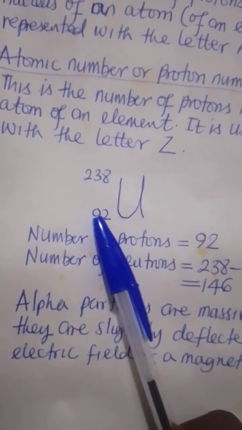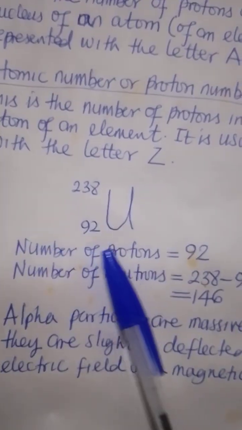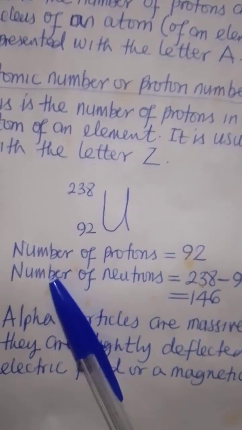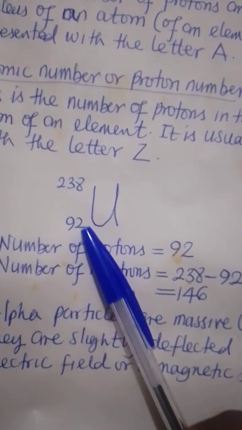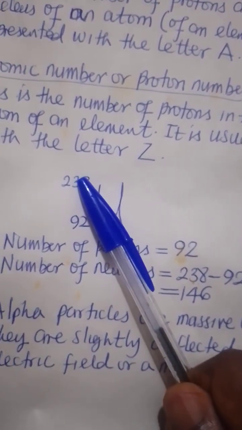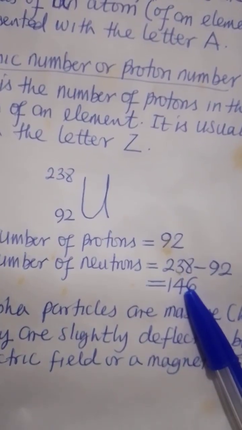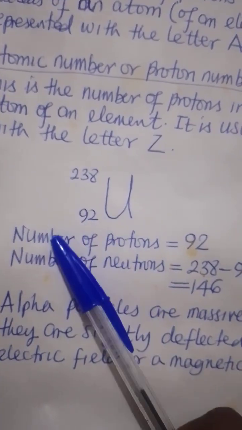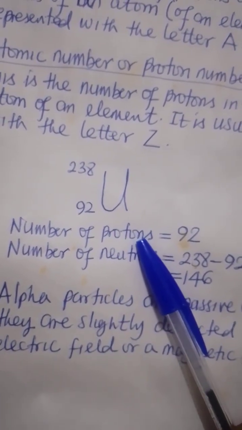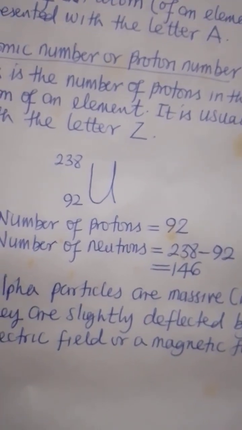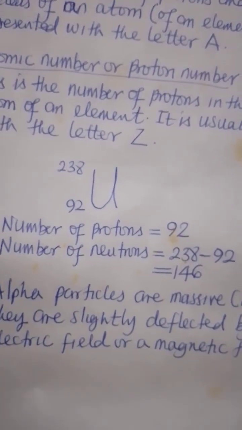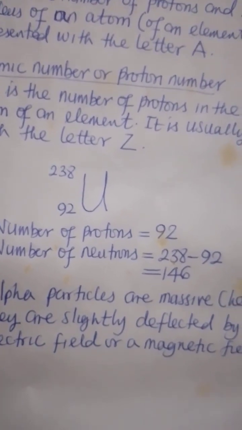So it means that 92 is actually the number of protons. If we want to get the number of neutrons in the nucleus, we just subtract 92 from 238 to get 146, since we said that the mass number or nucleon number is the number of protons and neutrons in the nucleus of an atom.